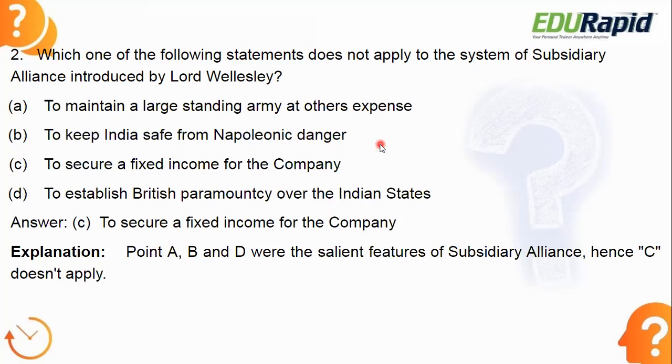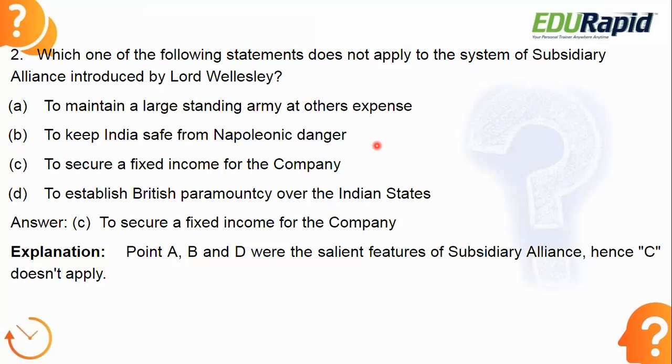B, to keep India safe from Napoleonic danger. The subsidiary alliance agreement happened because of this main thing, because the British said they would look after each and every kingdom under the subsidiary alliance.